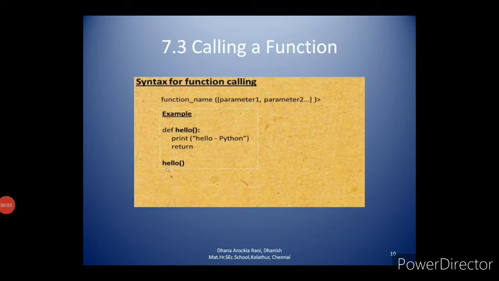You see the same example here. Before that, you see the syntax for calling a function. To call a function, you have the function name, then the parameter list. In this example, in the last line, there is a function name with parenthesis. Within this parenthesis you have either a parameter list or none, an empty one. So the syntax for function calling is the function name, and within the parenthesis the parameter list.